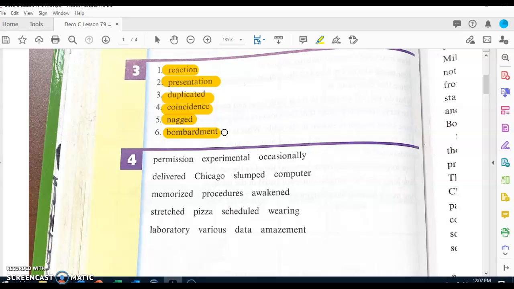A shower of particles is a bombardment of particles. A shower of rocks is a bombardment of rocks. Everybody, what do we call a shower of tomatoes? Get ready. A bombardment of tomatoes. Everybody touch part 4.